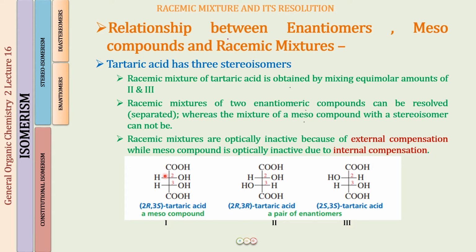The compound in itself has two chirality centers. One is rotating the light in the clockwise direction, the other is rotating it in the anti-clockwise direction, and as a result the compound is optically inactive. Here the compound is optically inactive, whereas here the compounds are optically active. It is only when we add both of them together that we get optical inactivity. So this is a very big and very important difference between a racemic mixture and a meso compound.